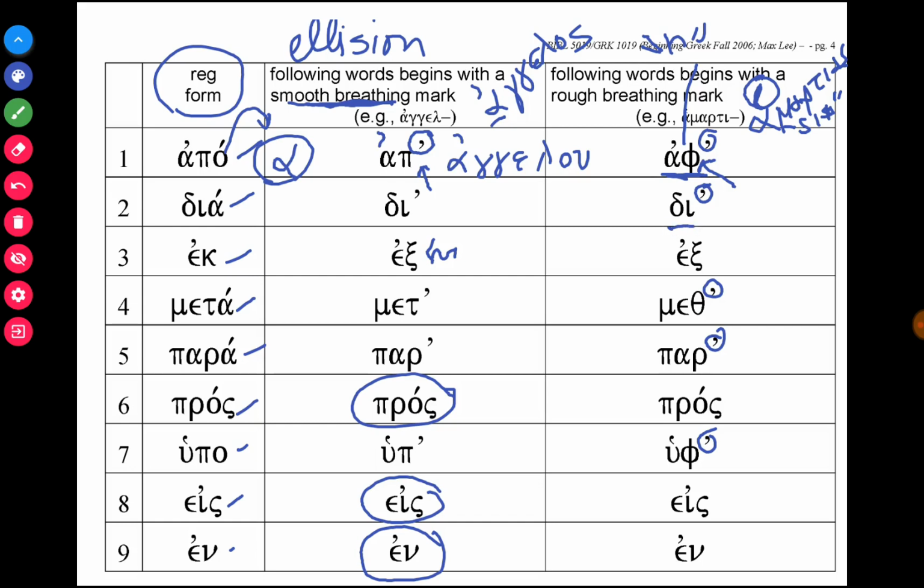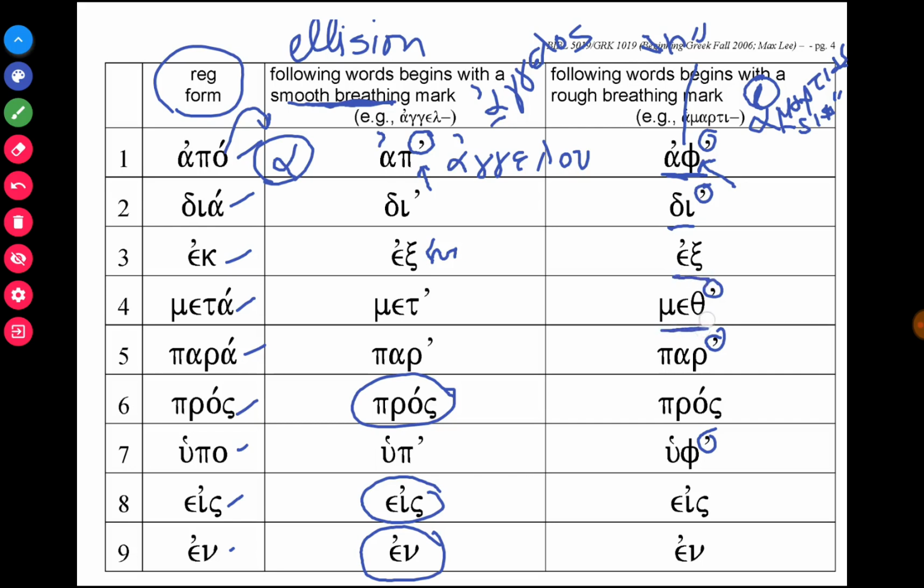If you use d, hamartias, that's for this preposition, the iota can't aspirate, it can't add the H sound to it, so it remains the same. And so in front of words with a rough breathing mark, the forms of the preposition are off, d, x, meth.